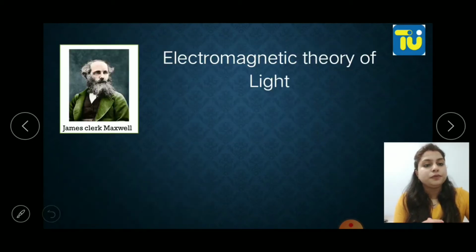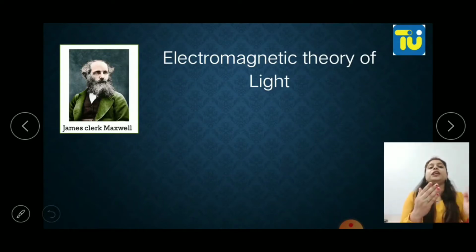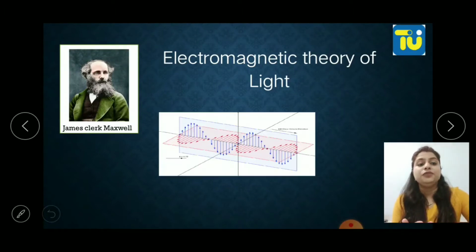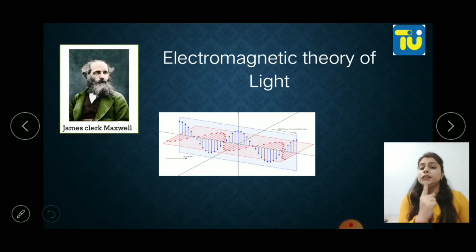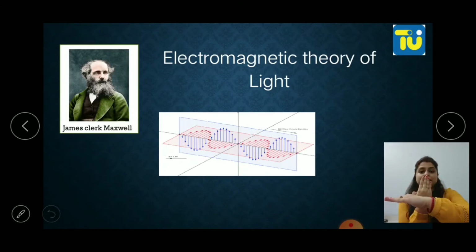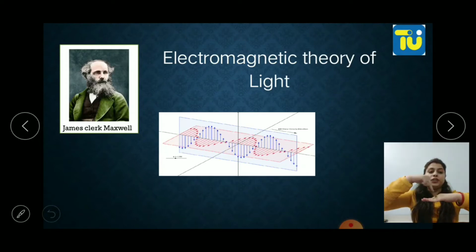Now people questioned him: if light has a wave nature, then how is light able to move in a vacuum? Then Sir James Clerk Maxwell came with the electromagnetic theory of light. He said that the light wave is a form of electric and magnetic waves which are perpendicular to each other and propagate in the same direction. Like this is an electric field, the wave is moving like this, and this will be your magnetic field, perpendicular to it. So this will be moving like this.